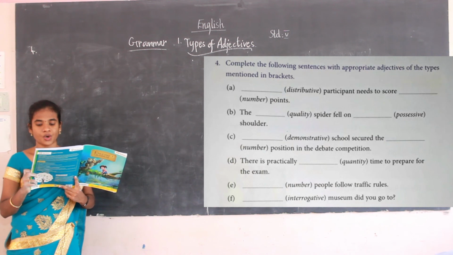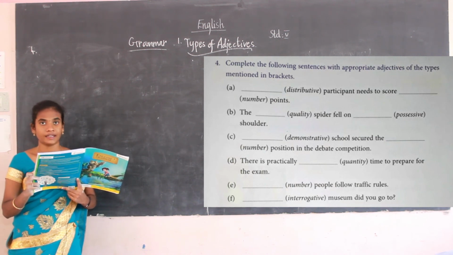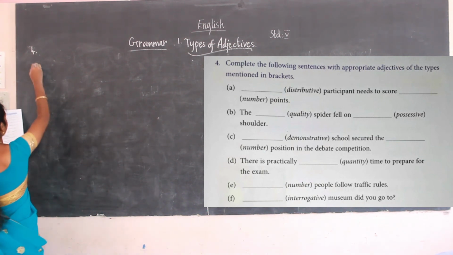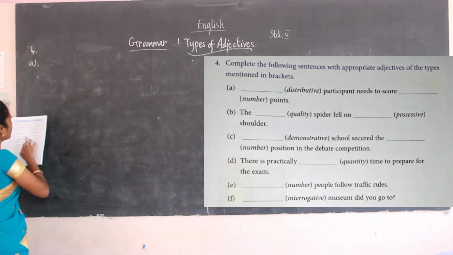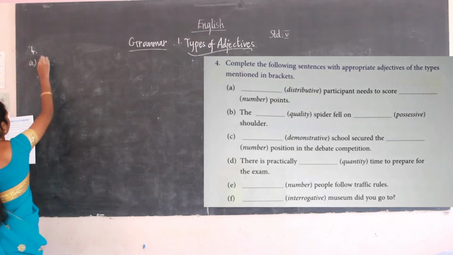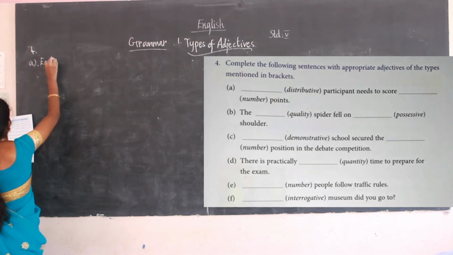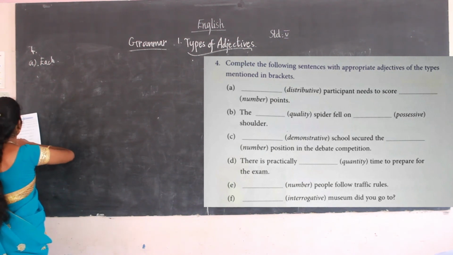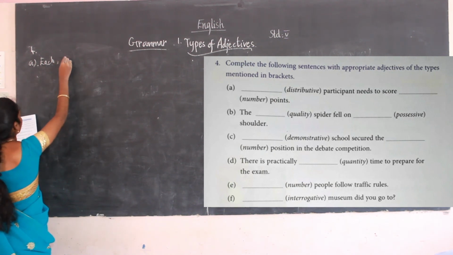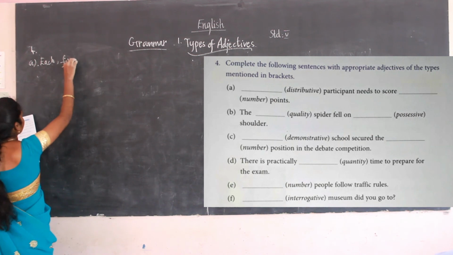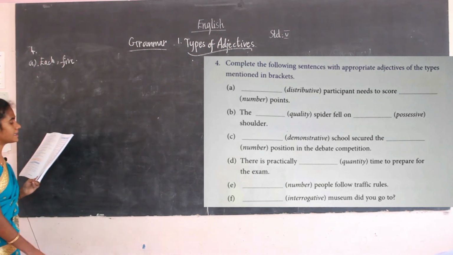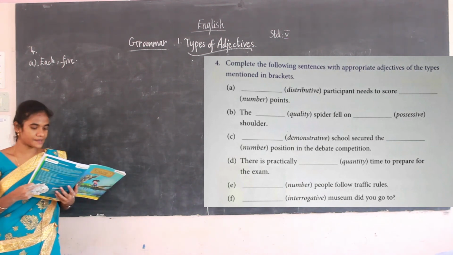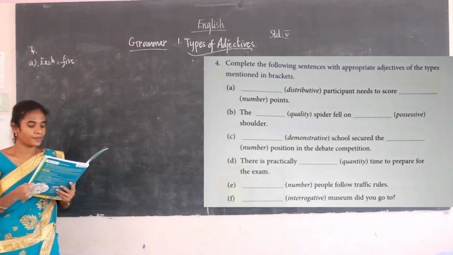Participant needs to score dash points. For the distributive you have to use each. Each participant needs to score dash, and you have to write a number. You can write any number. Okay, I am writing 5. Each participant needs to score 5 points.